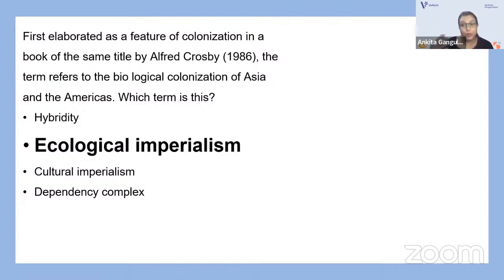Here we have some more concepts: hybridity of Homi Bhabha, then cultural imperialism of Edward Said, then dependency complex is also a very important concept. Do let me know in the comments who talked about this concept.